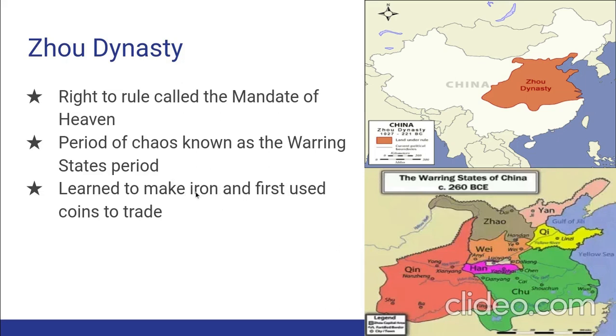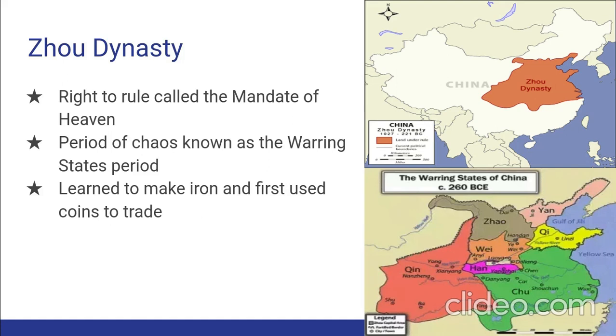Iron was also used to make stronger tools. And the stronger farm tools were more effective, and since they were more effective, they led to more yield, or more crops, which then led to more wealth and trade.